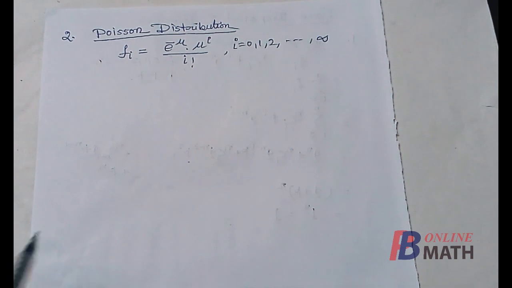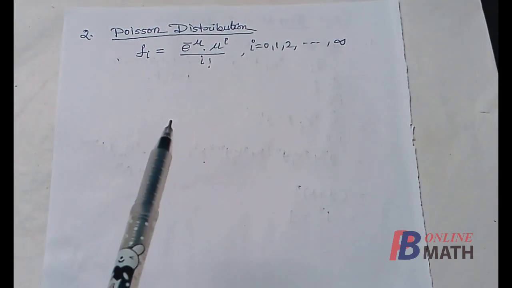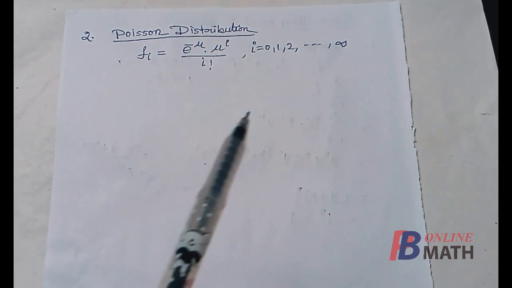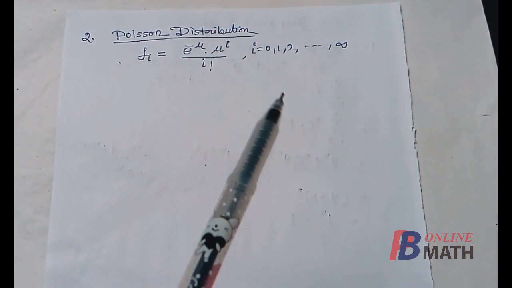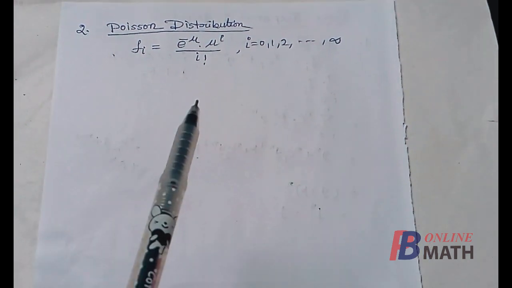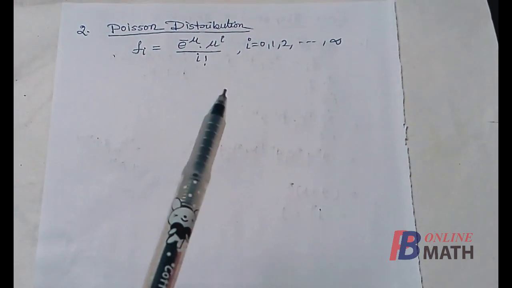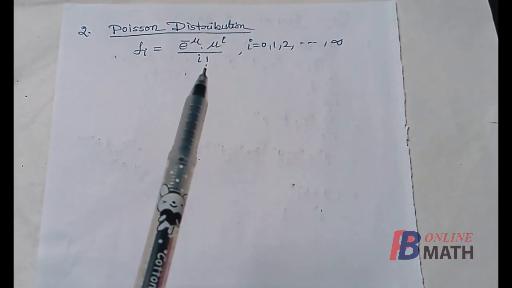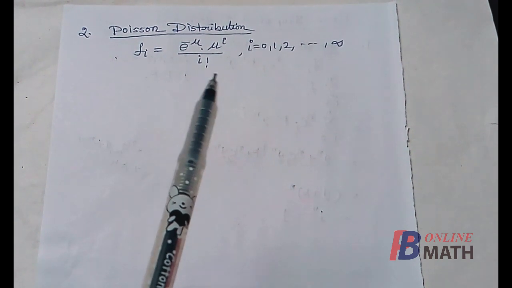Next, we consider the Poisson distribution, and we know that this is the mass function corresponding to the Poisson distribution. Here the spectrum points are I equal to 0, 1 up to infinity, and these are the corresponding masses. Here I denotes the number of successes, and mu is the Poisson parameter, which is approximately equal to np, where n is the number of trials and p is the probability of success.